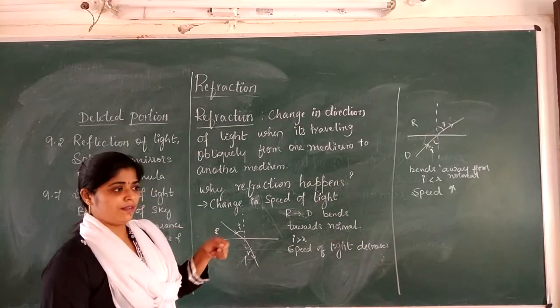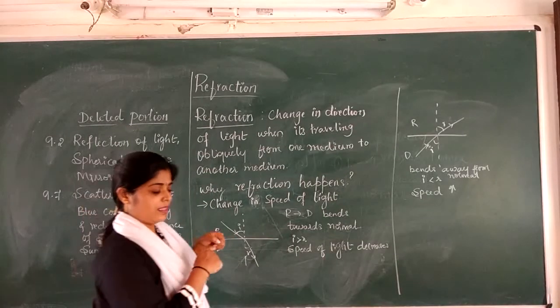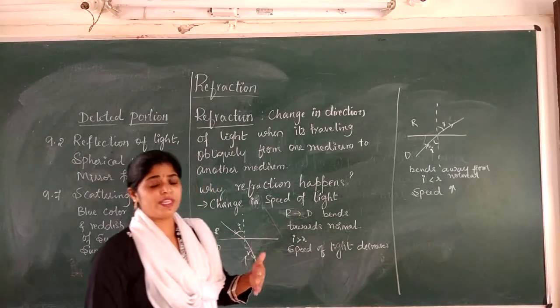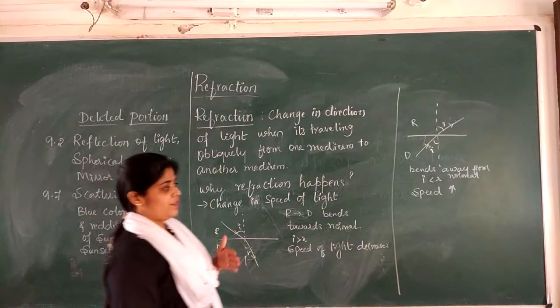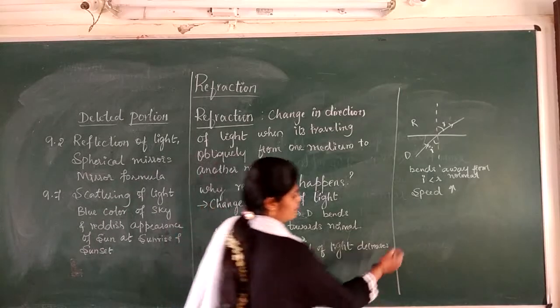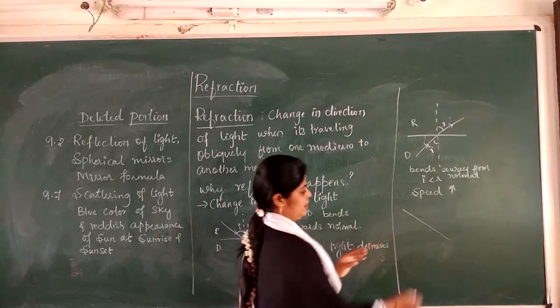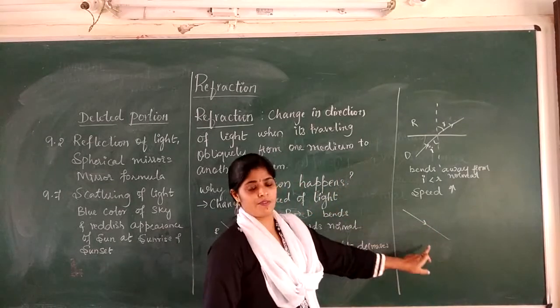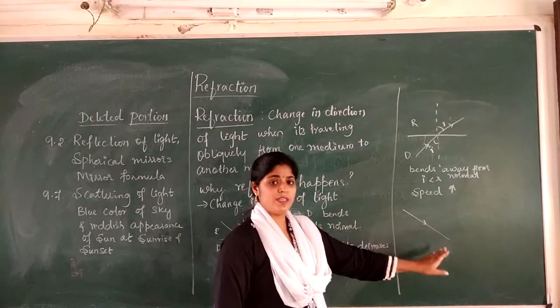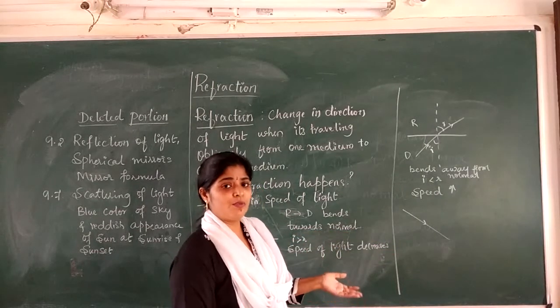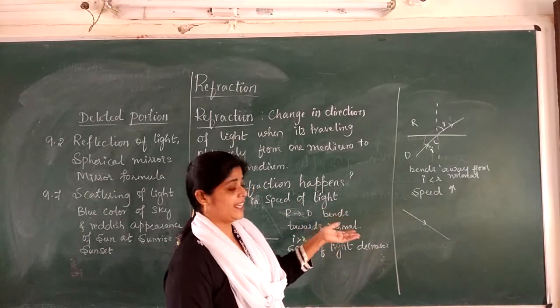When we switch on the torch, the single ray is traveling in a straight line. Now I want that ray to bend. So what should we do to make it bend?